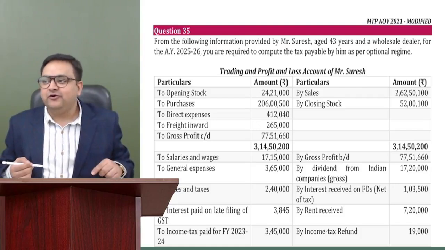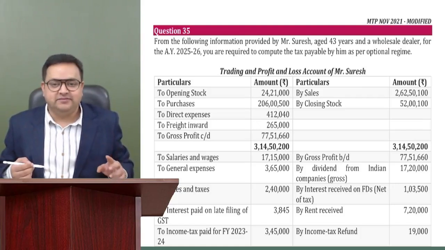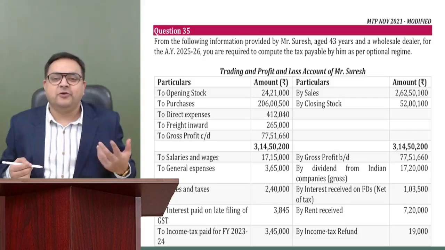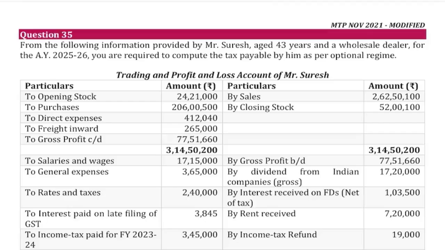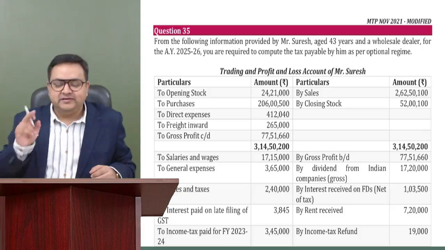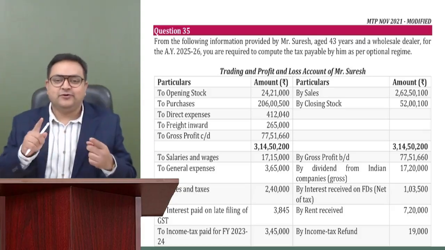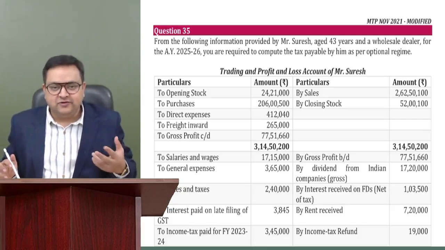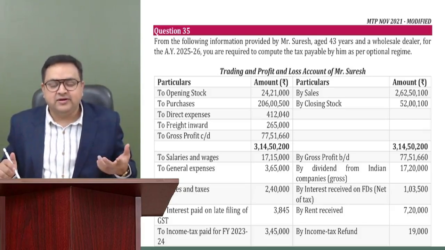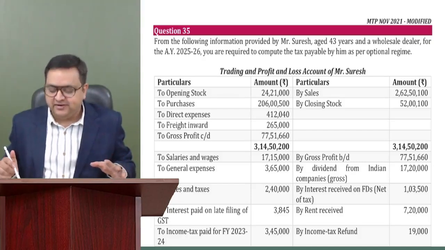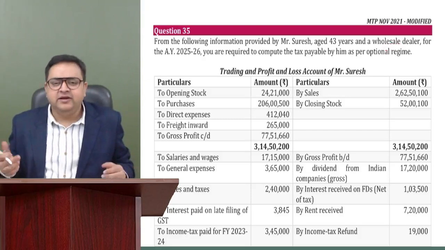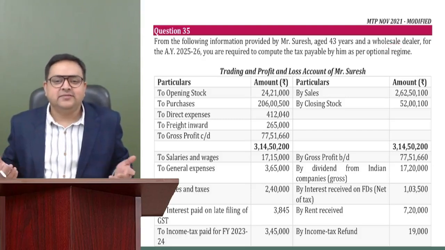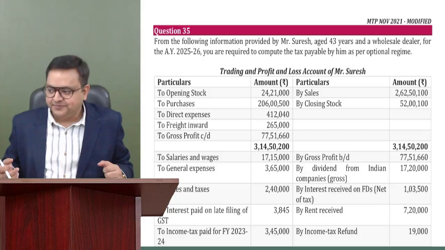and we have to follow the optional regime, not the default, then we understand that there would be additional depreciation also. Please remember, first of all, you have to follow the optional regime. So if the question says to follow the optional regime, manufacturer, new plant and machinery installed in factory, then additional depreciation will also be there. In this case, there would be no additional depreciation, reason being, this person is not a manufacturer.